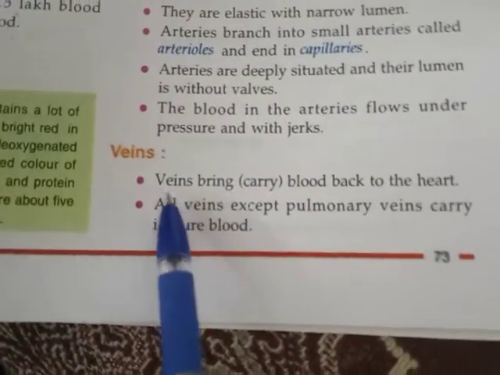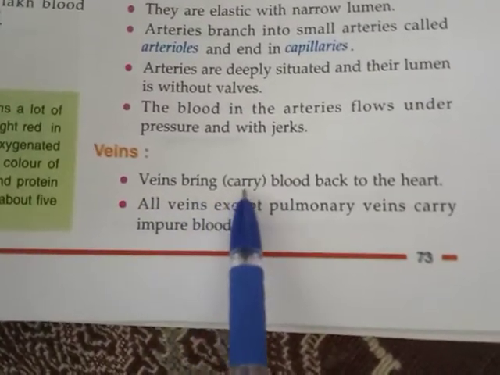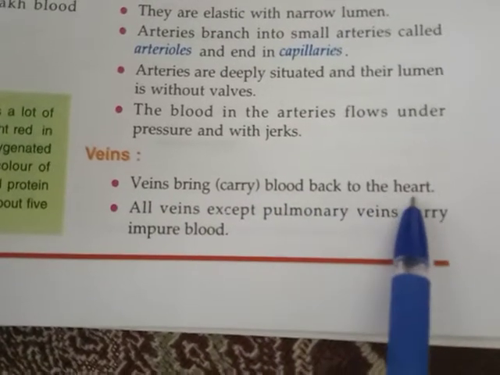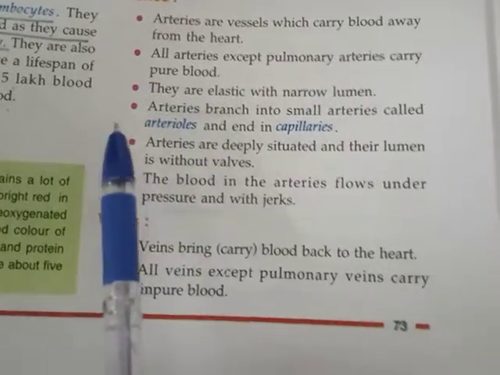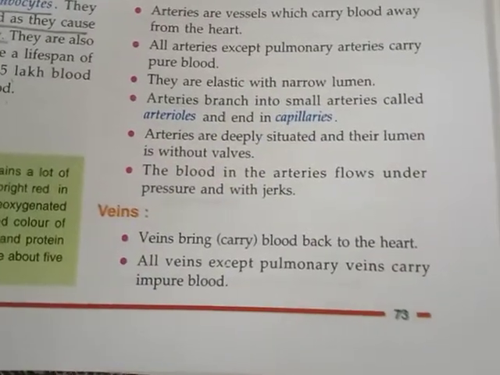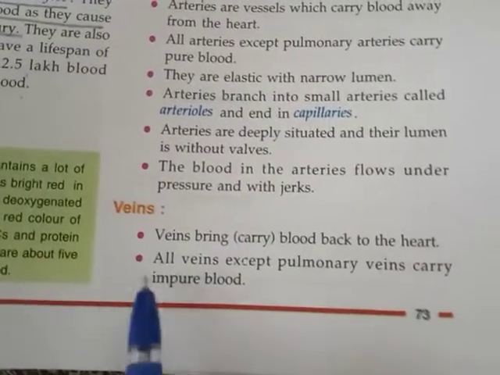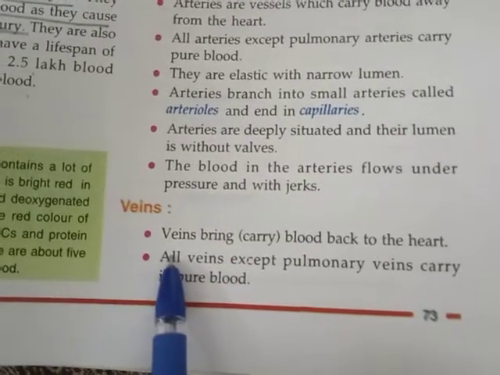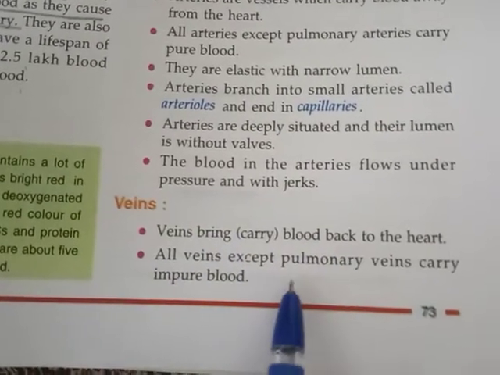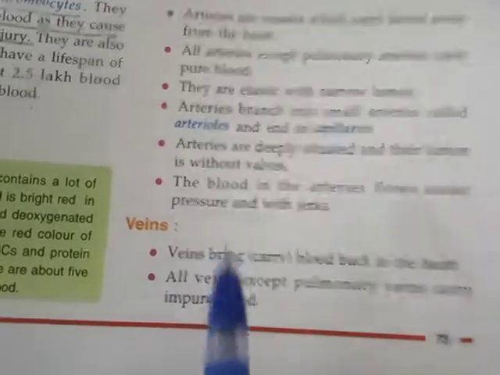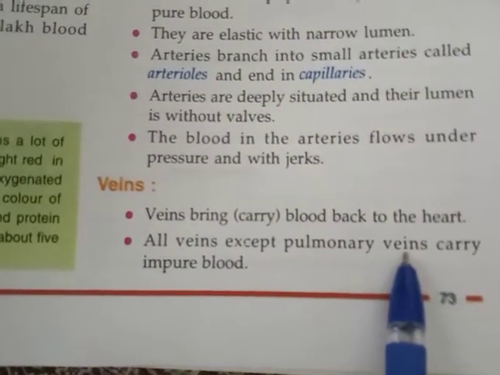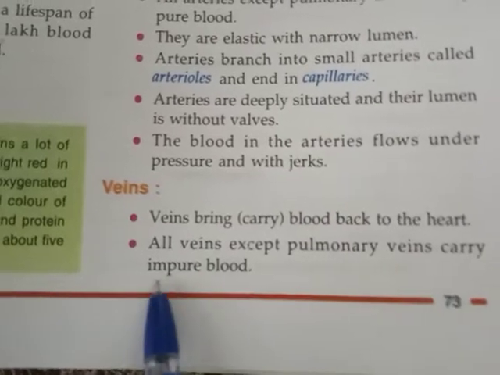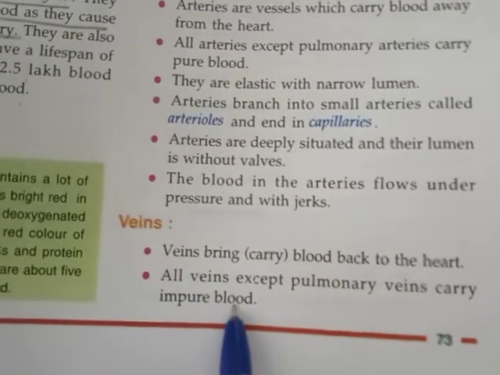Now veins. Veins carry blood back to the heart. As the arteries carry the blood from the heart to different organs, in the same way, veins bring back blood from different organs to the heart. All veins except the pulmonary veins carry impure blood.